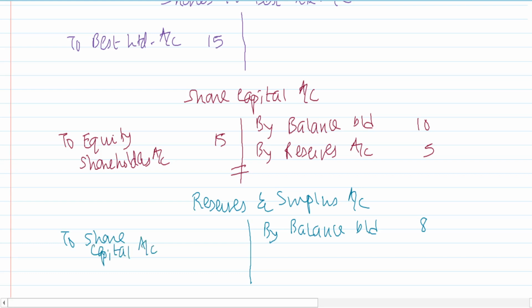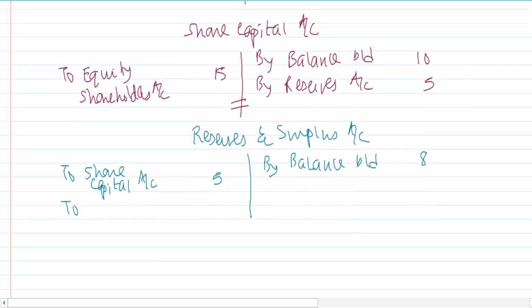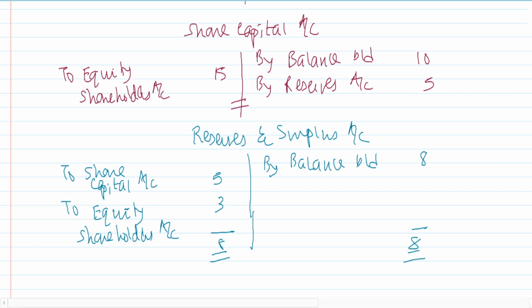We utilized reserves of 5, and whatever balance is left, we will transfer it to the equity shareholders account. So we say to equity shareholders account. We are left with a balance of 3, right? So 8 here and 8 here. That closes this particular account.